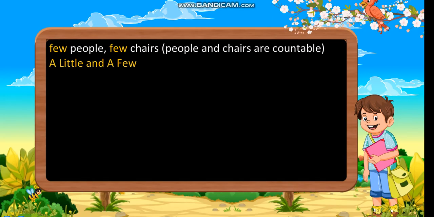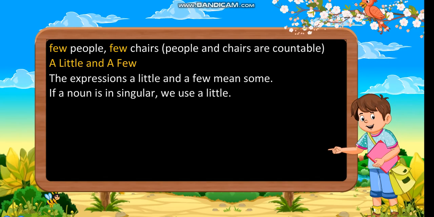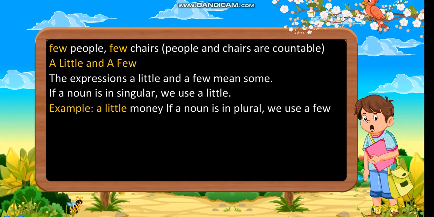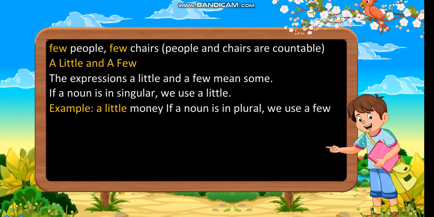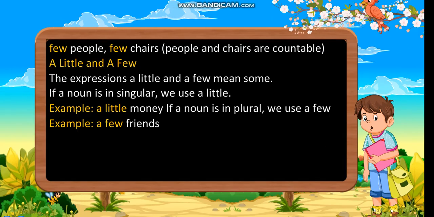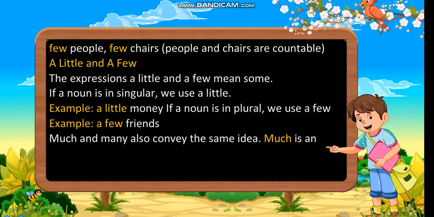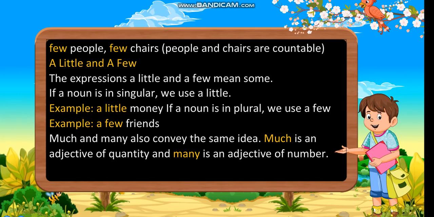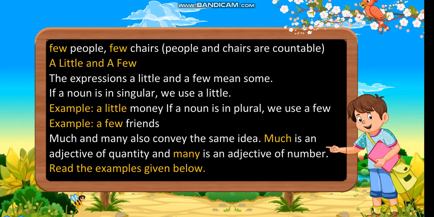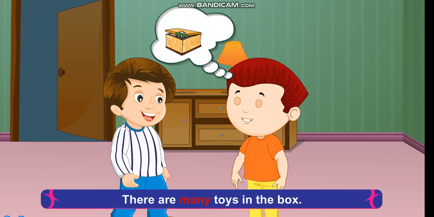A little and a few. The expressions a little and a few mean some. If a noun is in singular, we use a little. Example, a little money. If a noun is in plural, we use a few. Example, a few friends. Much and many also convey the same idea. Much is an adjective of quantity and many is an adjective of number. Read the examples given below. We had so much fun last night. There are many toys in the box.